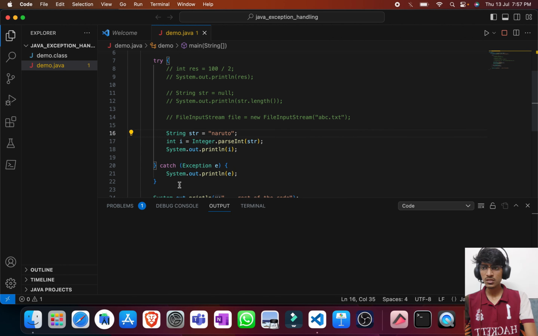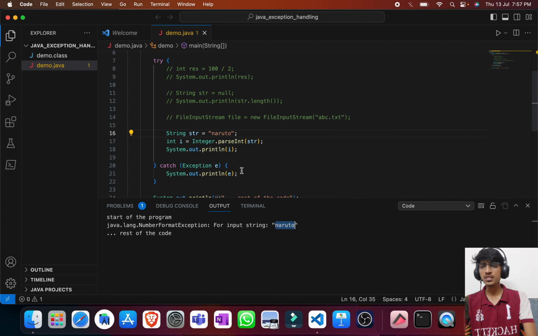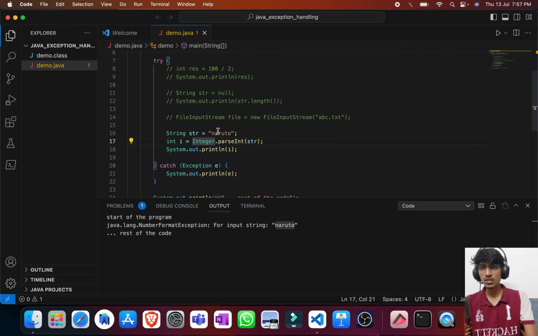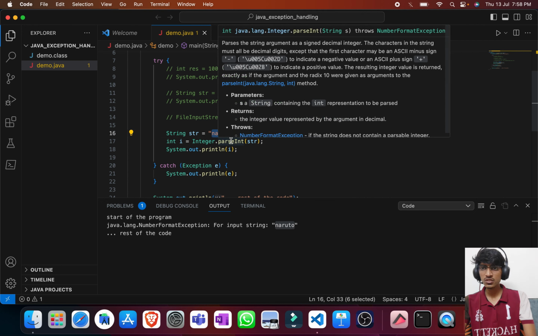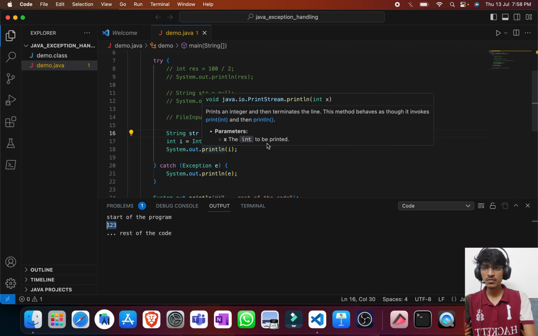So if I try to run this, I am getting an exception here, number format exception, for input string Naruto. So what is happening here? We all know that parseInt is used to extract the integer part of the string. So here there is no integer, so that's why it is throwing an exception. If it was an integer, let's say 123, any number we can take, this time it is not throwing an exception, it is running perfectly fine.